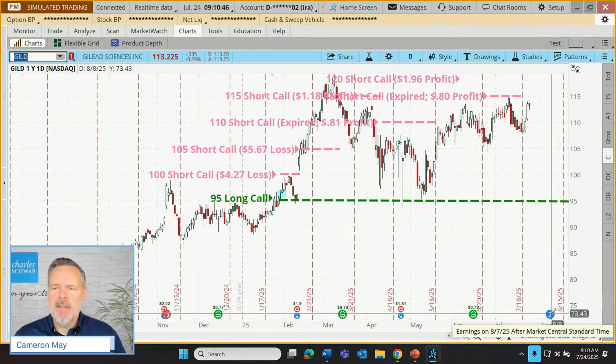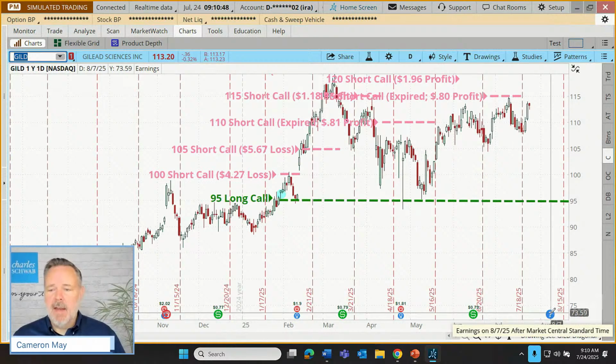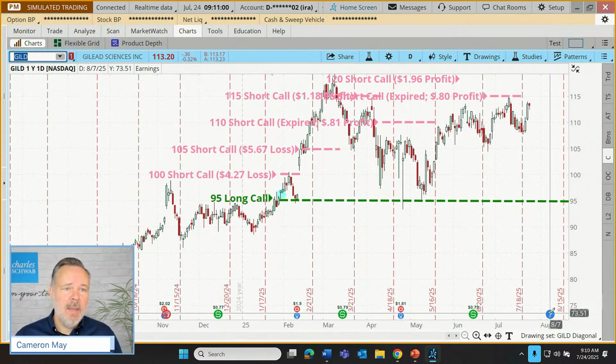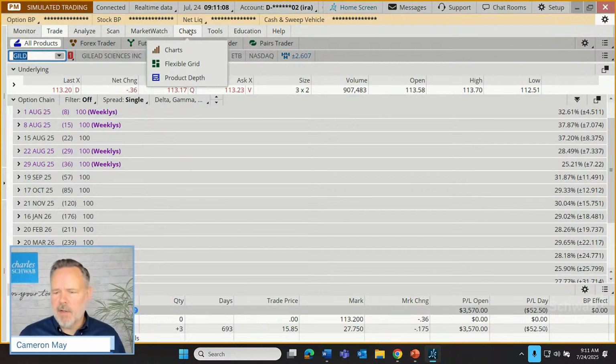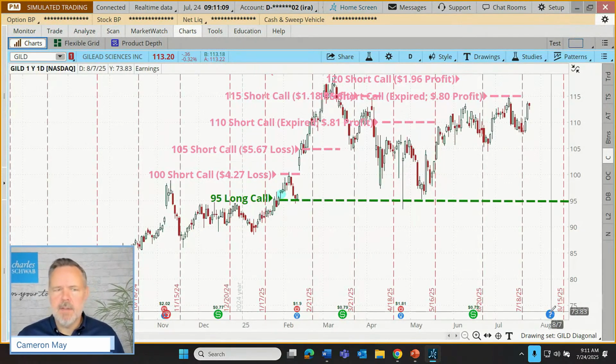I think in this case, let's see. And I think there's a lesson that might be taught here. Let's see if there's a contract that we might sell before that earnings announcement. And I want to talk about why some traders may choose not to even do that. So keep your eyes peeled as we go here to our option chain. Wait, our earnings, I think that was on the 7th of August. No, 7th of August. That's right.